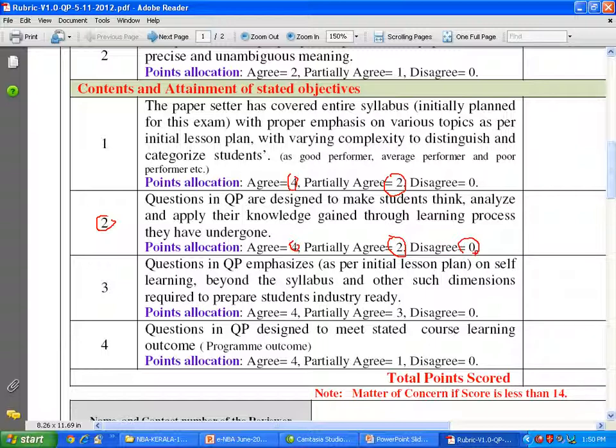Now here I would like to give an example. Every question we have to make the student think. It should not be a straightforward thing. For example, if I ask a question, what is inheritance? What is private inheritance? Explain with an example. Students write it very well. This doesn't make them think anything. Simply like a Xerox machine, they copy whatever they have studied in the book, write it as it is and get the marks. No.